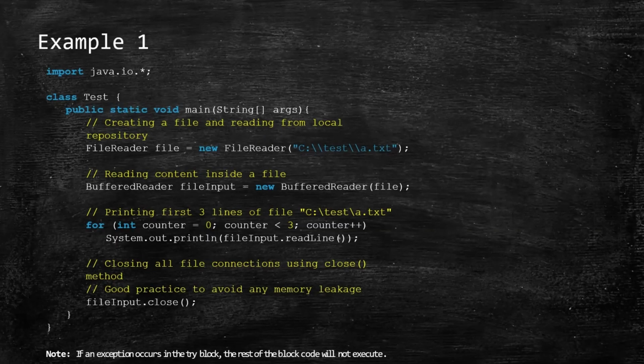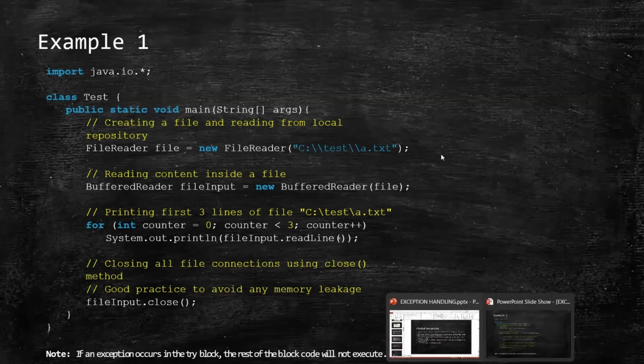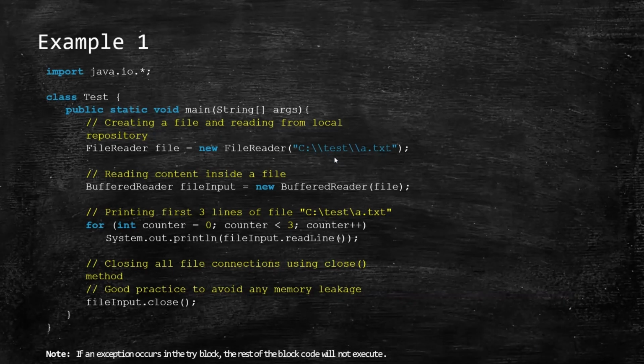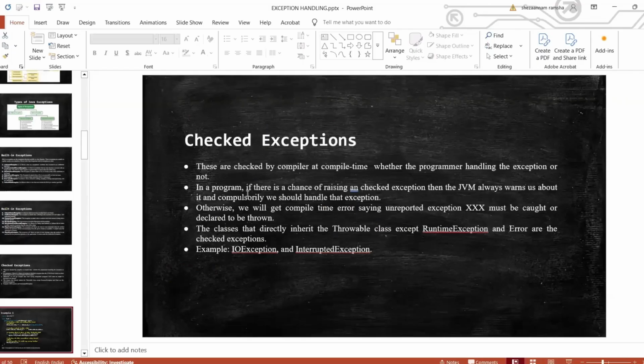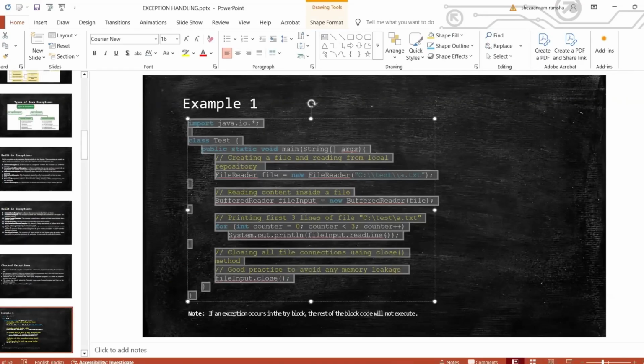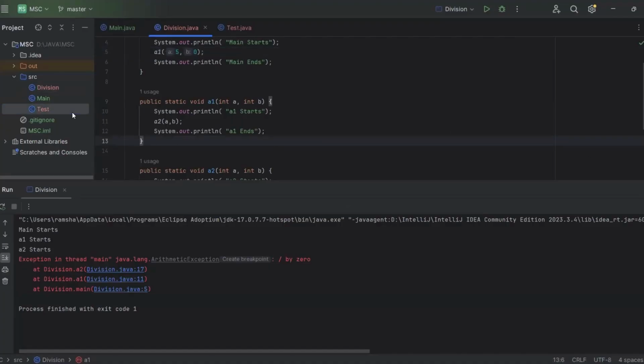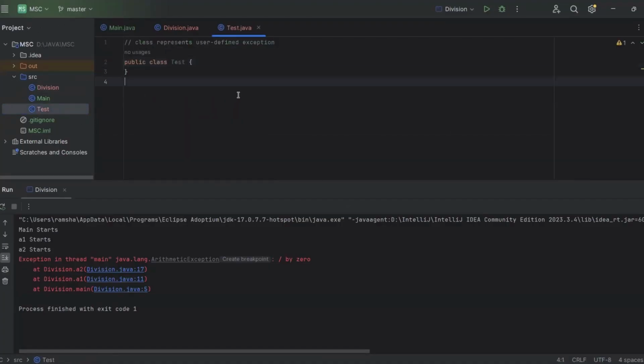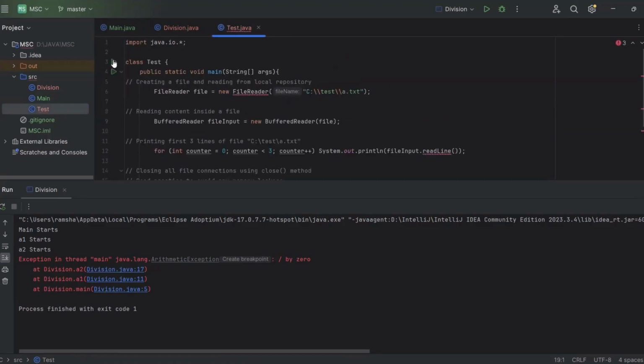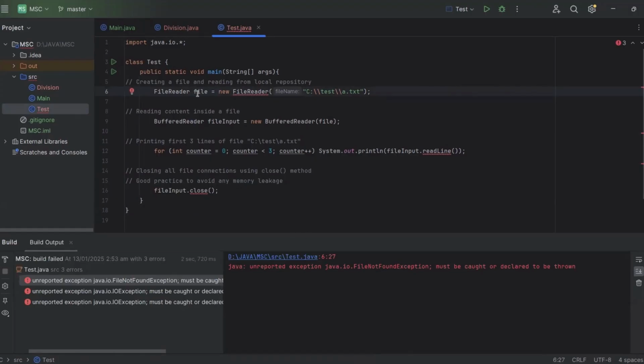We have an example over here. So a simple example, it is trying to read a file, and I don't have this particular file in my PC. So it should throw an exception over here. Let's see what it does. You can see when I try to access this particular file which is not present in my PC, at that point it showed file not found exception might be caught or declared to be thrown. So it is asking me to catch this exception and declare it in my program.